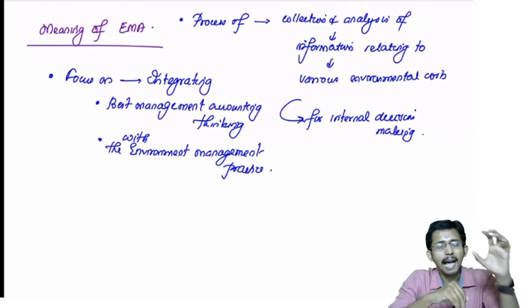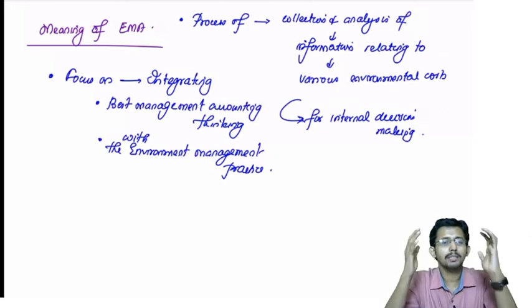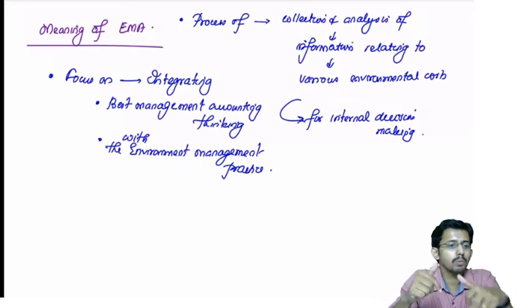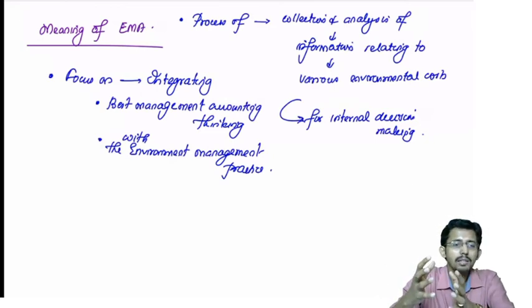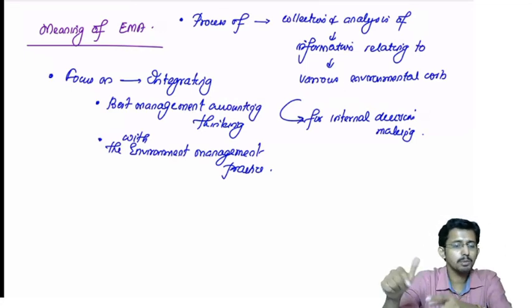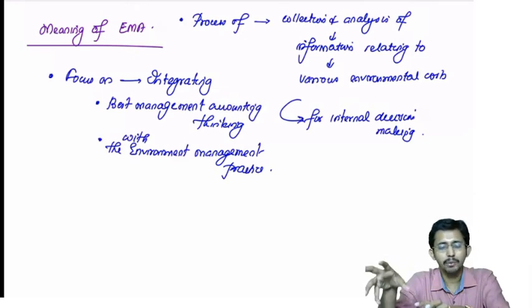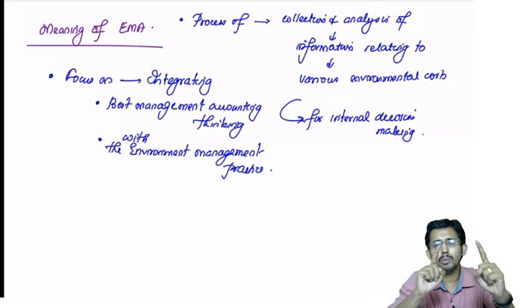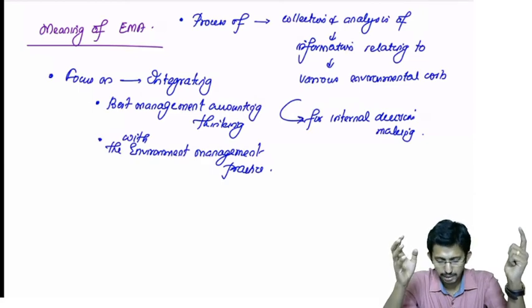Am I right? So that perspective of doing a cost benefit analysis, that management accounting thinking, is to be integrated with what? The environment management practice. That means even when you have some environment related information, you are thinking from a management accounting perspective with respect to the environment management practices and environment management cost. And you are taking a decision whether this is viable considering the environmental impact or environmental cost. So you are trying to integrate your management accounting capabilities with that of the environment management practices.